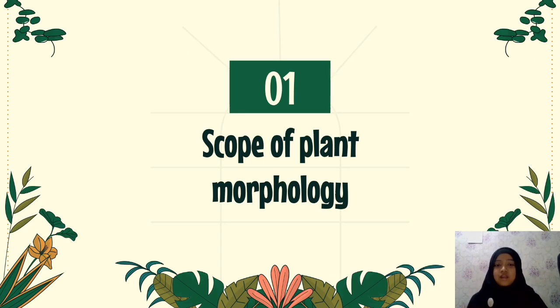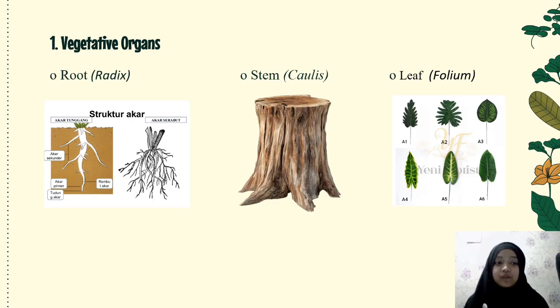Number 1. Scope of plant morphology. Plant morphology is a branch of botany that studies the shape, structure, and arrangement of plant organs. The scope of the study of plant morphology includes several important aspects related to the vegetative and reproductive organs of plants.